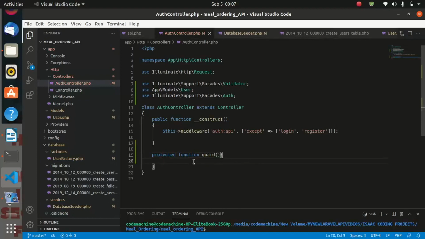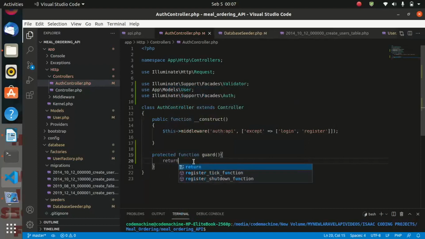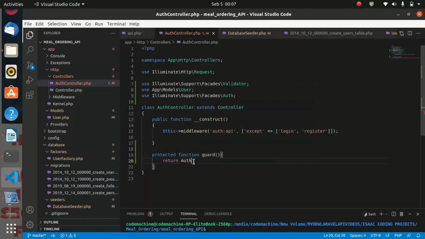And we are returning auth, then the facade guard. And it's a function.